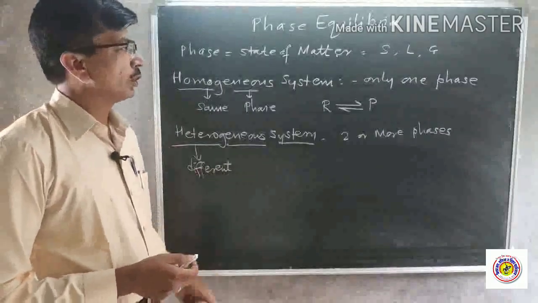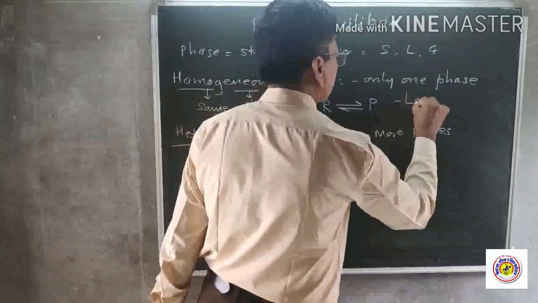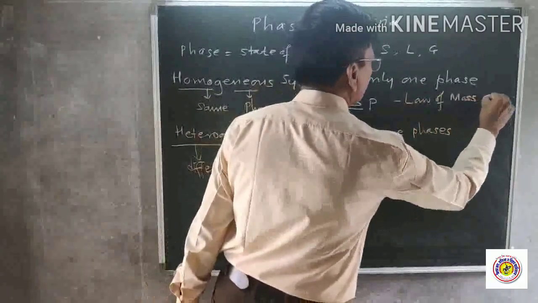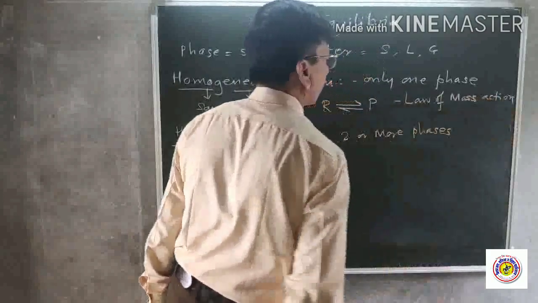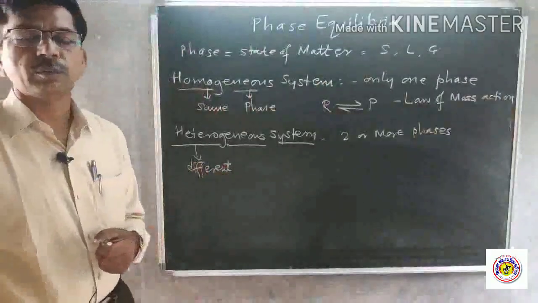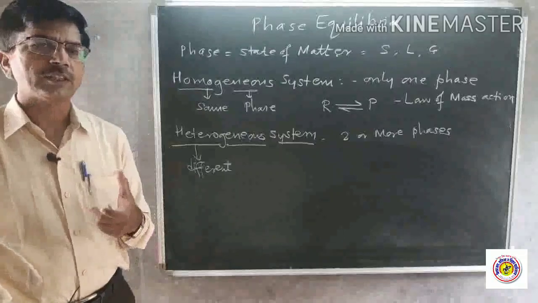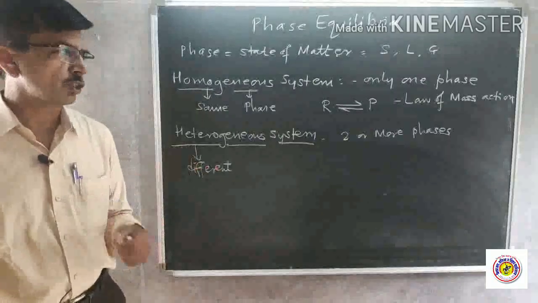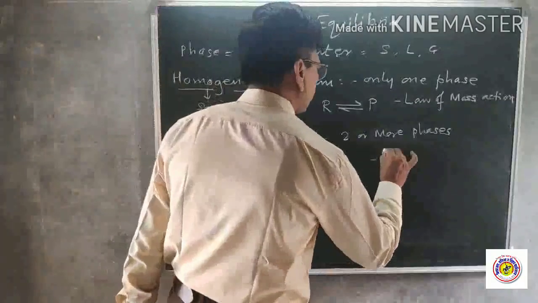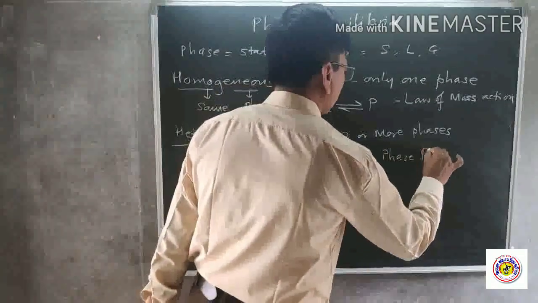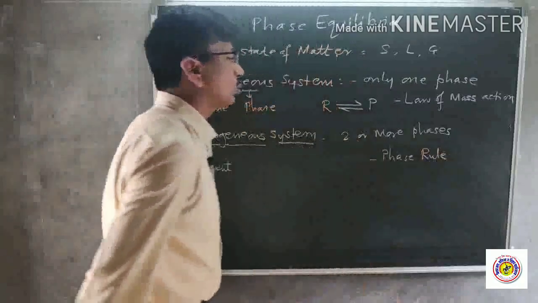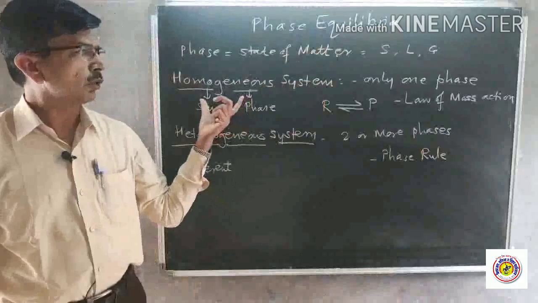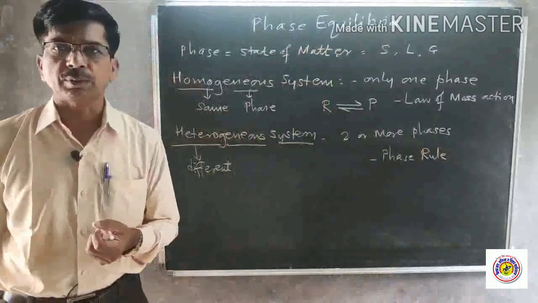Now, in case of the homogeneous system, the law of mass action is applicable. To study this system, the law of mass action is used. While in case of the heterogeneous system, the law of mass action has its own limitations, so it cannot be applied. So to study the heterogeneous system, we can use the phase rule. This is one application of the phase rule, while to study a homogeneous system, the law of mass action is applicable.